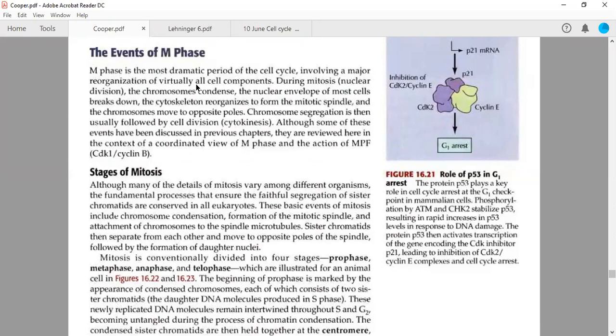Okay, so during M phase the chromosome condenses, nuclear envelope of most of the cell breaks down. तो nuclear envelope break हो जाता है, chromosome condense हो जाते हैं, chromosome properly बन जाते हैं, cytoskeletal reorganizes to form mitotic spindle.